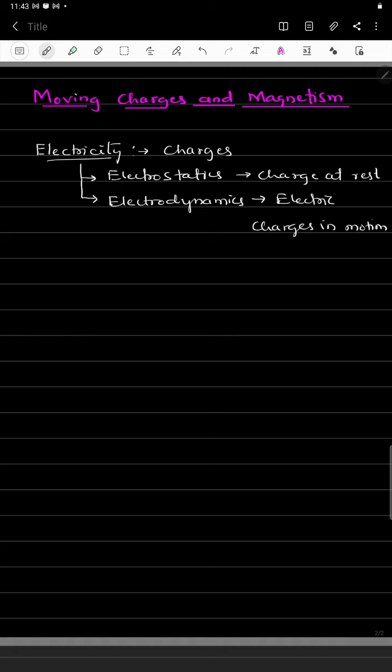The details of electrostatics and electrodynamics we have studied in chapter 1 and chapter 2, that is electric charges and fields, and another important chapter, current electricity. We have studied everything about electricity. Similarly, we can study another main important concept, magnetism.